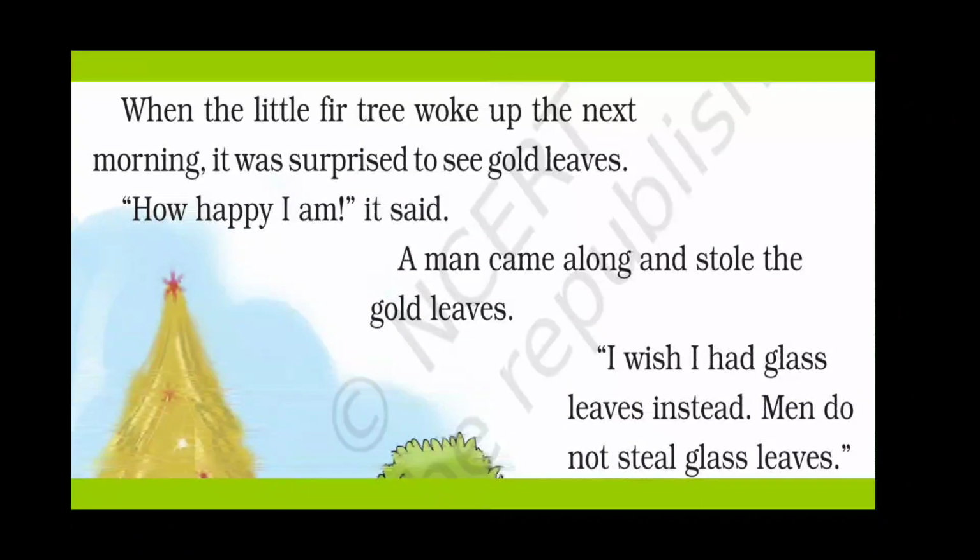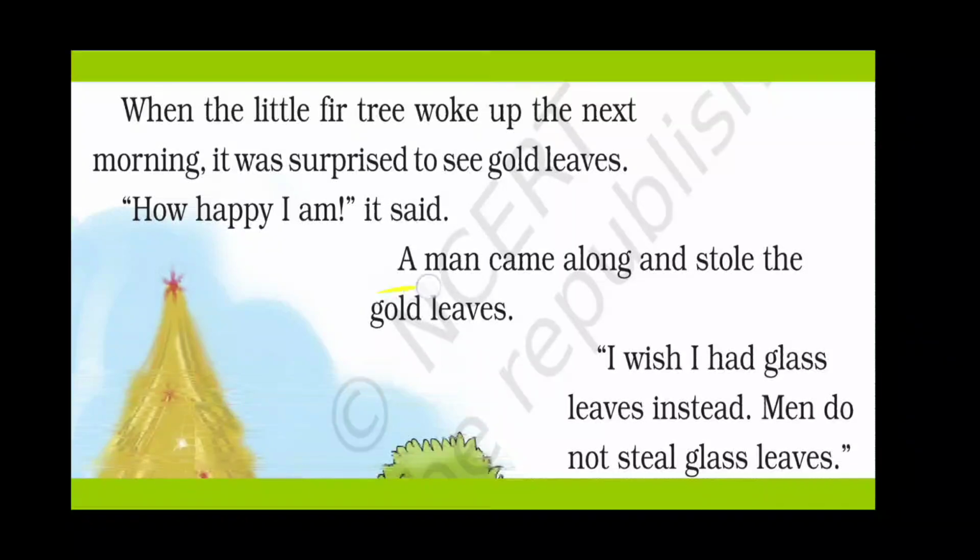So now the second wish of the tree was to have gold leaves. This wish was also fulfilled by the magic tricks, and the tree became very happy. He became happy to have gold leaves. But now what happened? As you all know, gold is very expensive and a very precious metal.